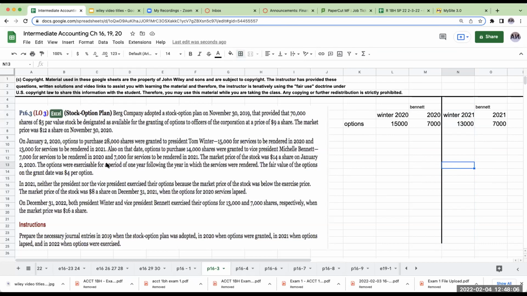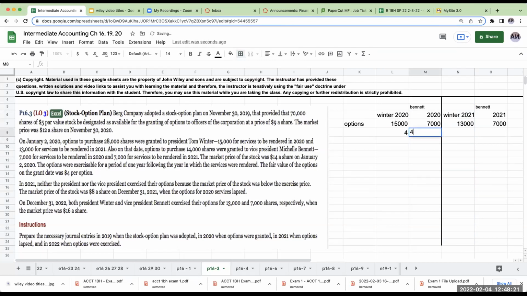Okay. So the market price of the stock was 14 on January 2nd. The options are exercisable for a period of 1 year following the year in which the services are rendered. The fair value of the options on the date of grant was $4 per option. So they're getting these options. So basically the fair value on the date of grant is $4.